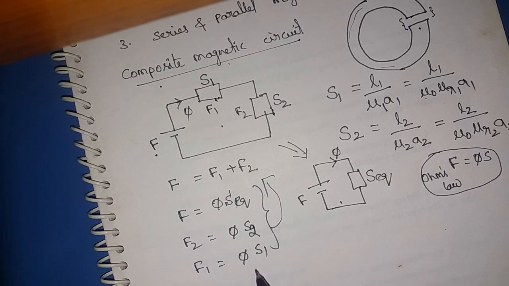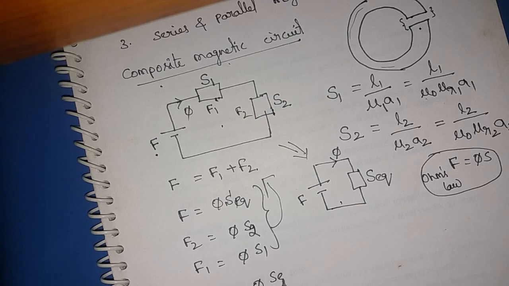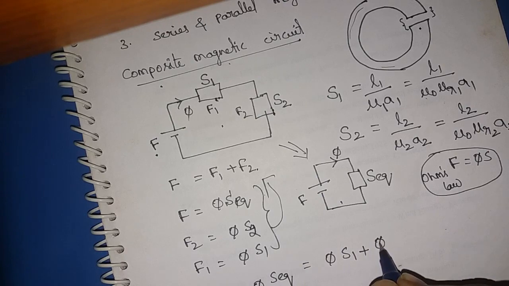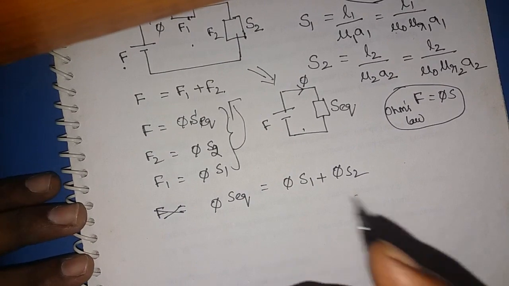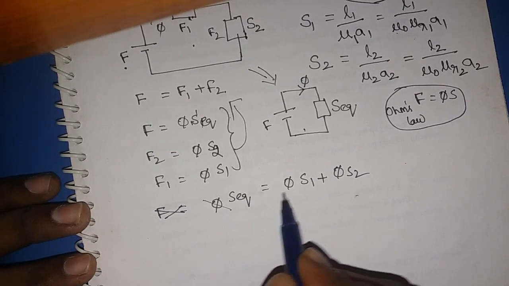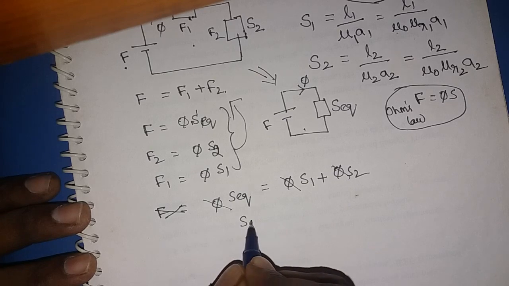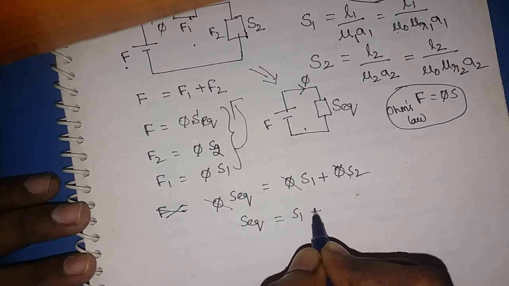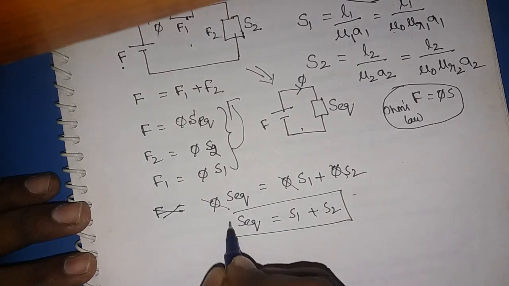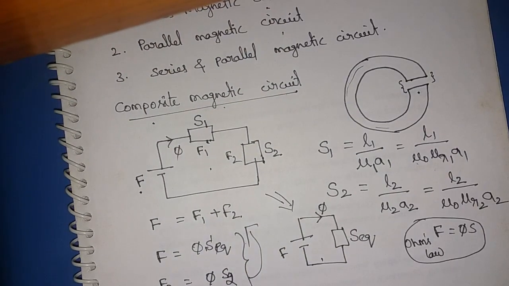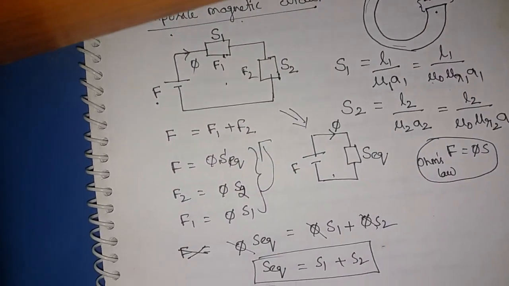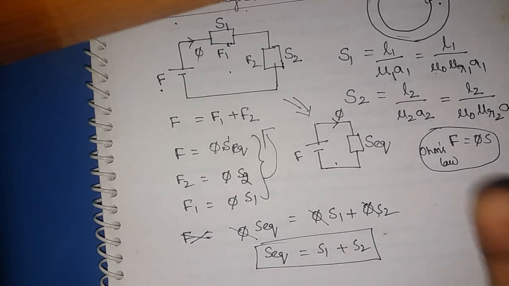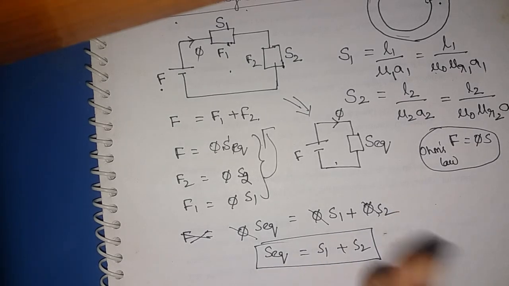And if you substitute these three in this equation, then we may have phi into S equivalent is equal to phi into S1 plus phi into S2. So then on both sides you can cancel the phi, then S equivalent is equal to S1 plus S2. Therefore, when the materials are connected in series, in a series magnetic circuit, the equivalent reluctance is equal to the sum of the individual reluctances of the magnetic materials.